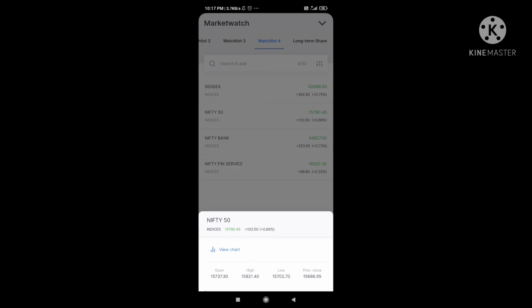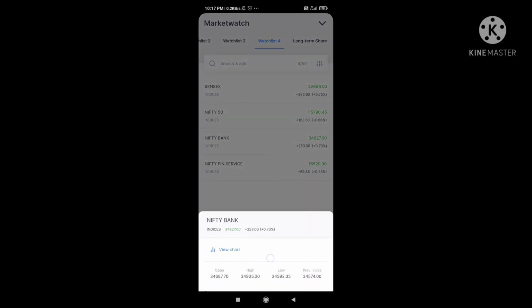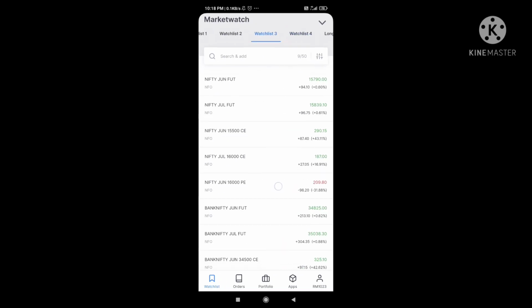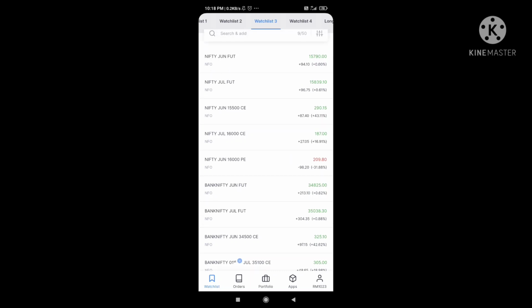This is the Nifty interface. You can find here Nifty high, low prices and previous close as well. Now a bullish trend has happened. And you can find Nifty Bank as well, and Sensex, Nifty 50, Nifty Financial Services Index as well. And coming to our page, now you can find here the Nifty June futures contract and the Nifty July futures contract as well. We are going to open the contract.